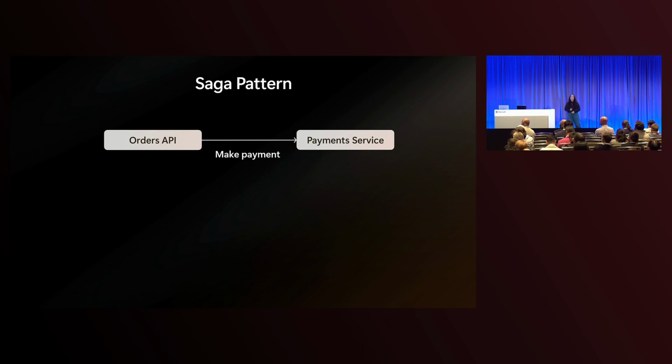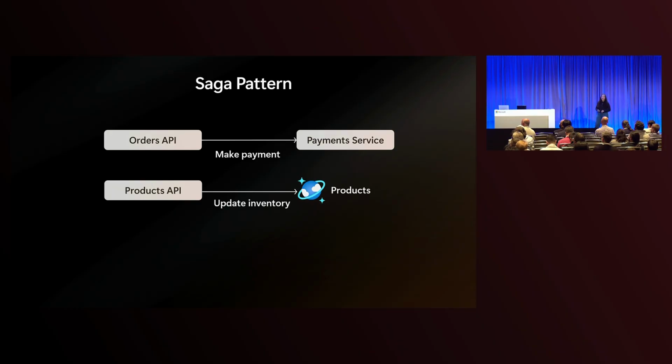In our example, we're going to use the event queue. So we know we have our Orders API, which makes calls to our payment service. And we also have our Products API. Now, the Products API is responsible for updating inventory in our products database in Cosmos DB. We have an event queue, which is also hosted in Cosmos DB, and we're able to have all the events that happen from all of our microservices input onto this queue.